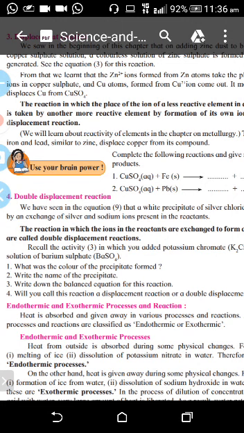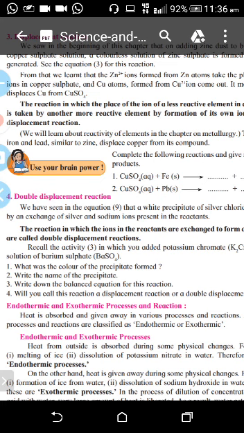Example, you take potassium nitrate. When it reacts with water, the heat is formed and potassium nitrate solution is formed. Or you can take the simple example which I told you of the lime. Lime you dissolve in water, you will find the test tube is very hot. Okay?